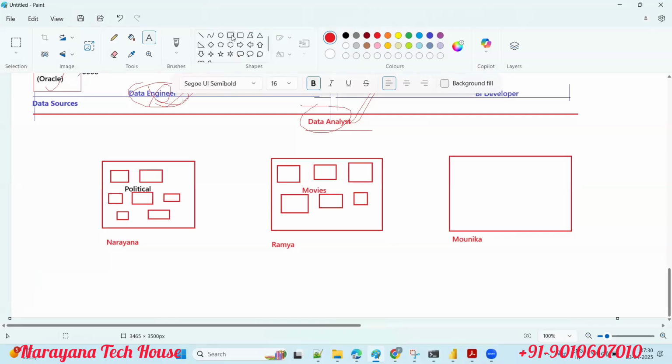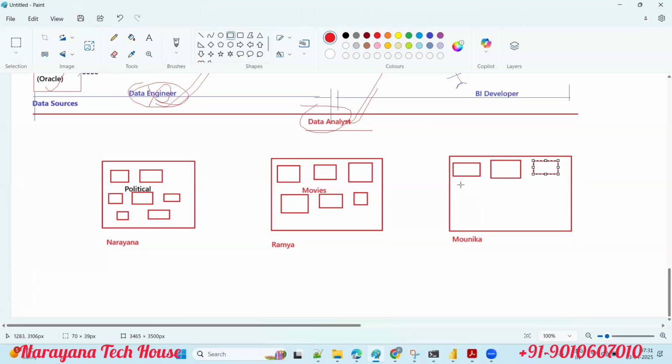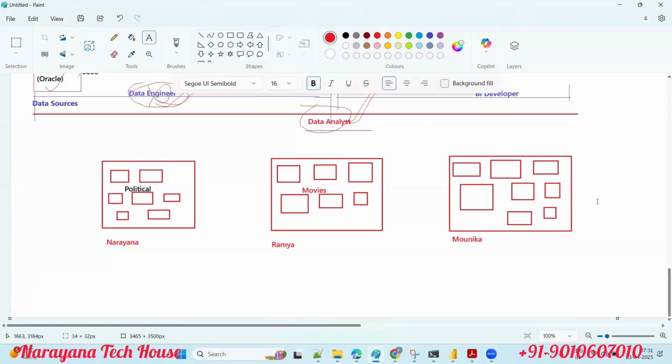And in Monica's laptop, when she opened the laptop, same YouTube only, youtube.com. I'm just giving these boxes randomly, guys. Suppose she's getting some course videos, some training videos, maybe Python videos or Django videos, something like that, SQL. That's all.